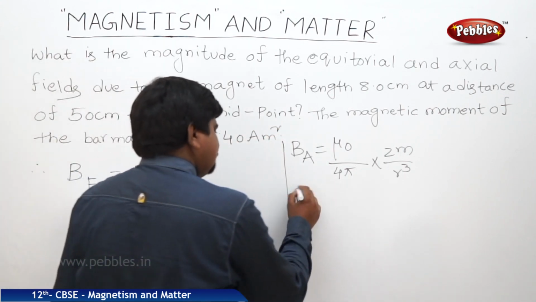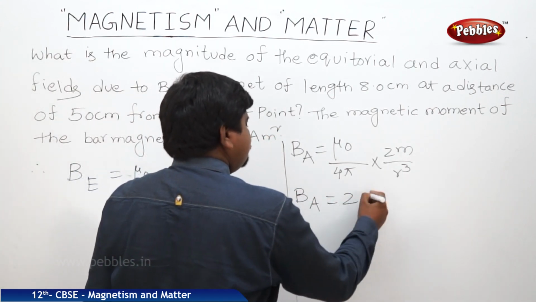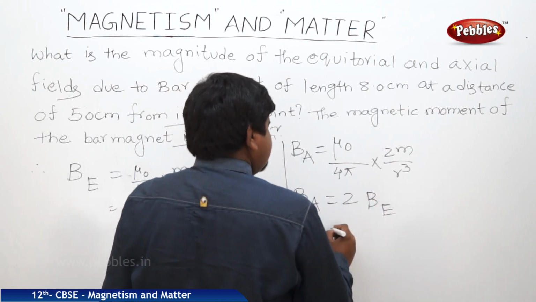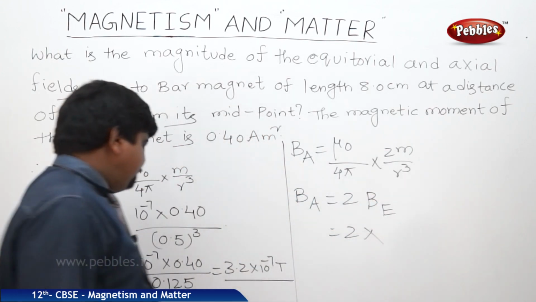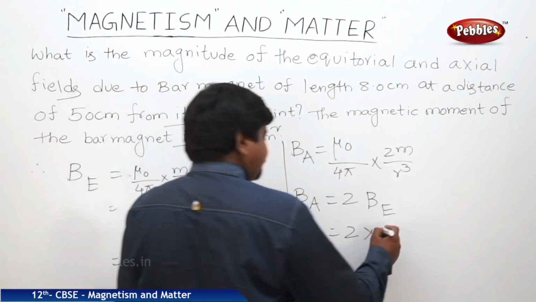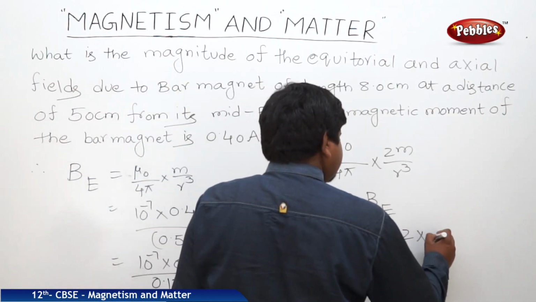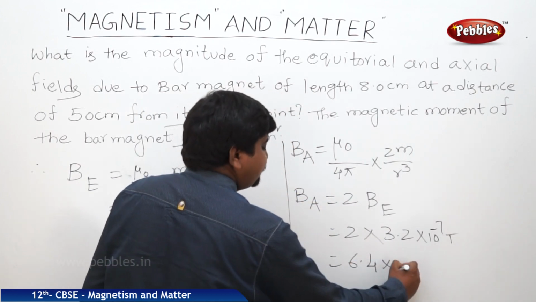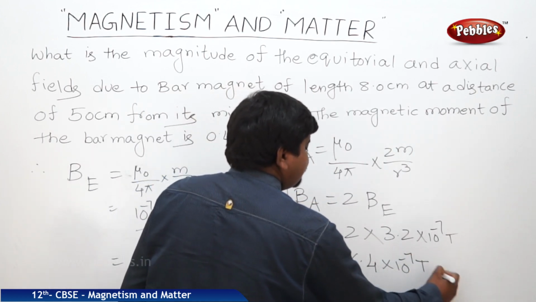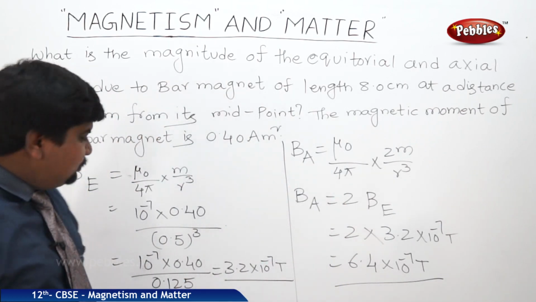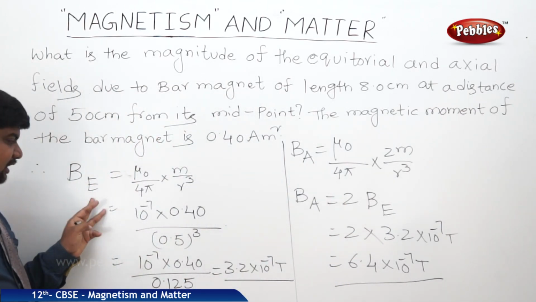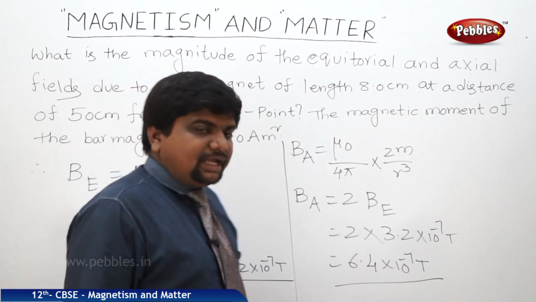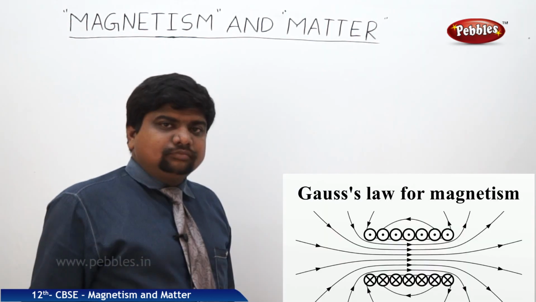So we can write B_A is equal to 2 into B_E. So 2 into 3.2 into 10 to the power of minus 7 Tesla, so we will get 6.4 into 10 to the power of minus 7 Tesla. So this is the magnetic field due to the dipole at the equatorial plane, and this is at the axial point.